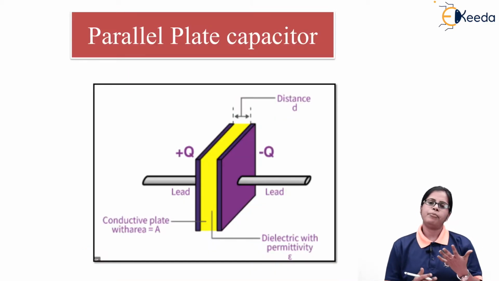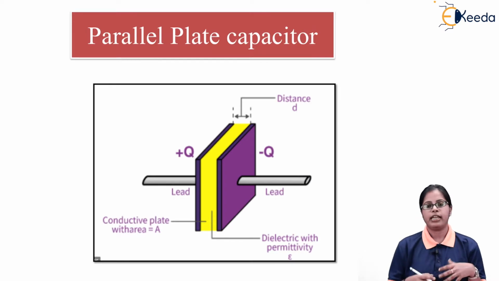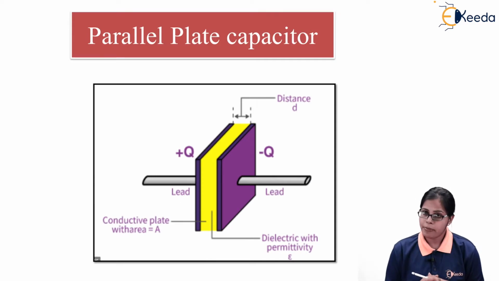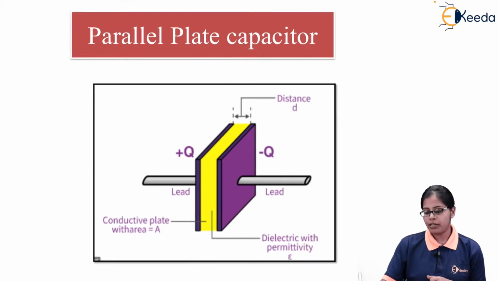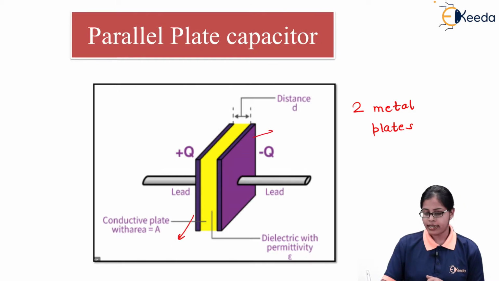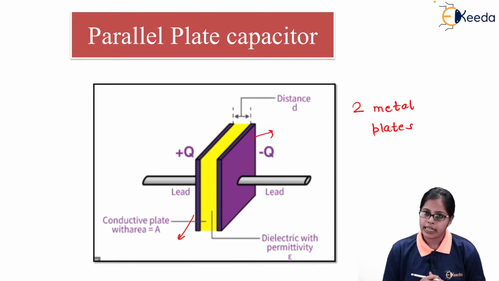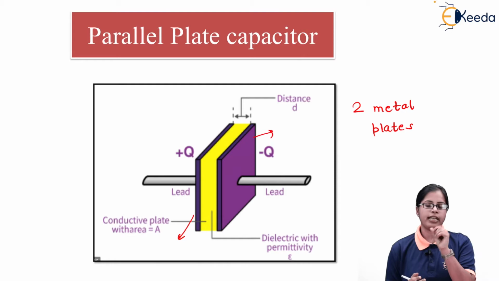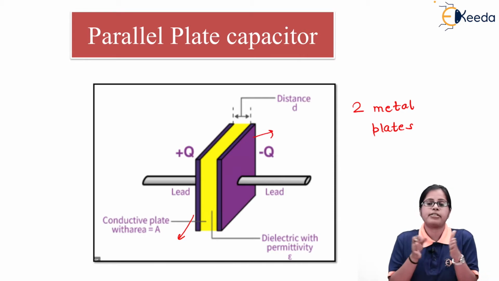Next, there are many types of capacitors used in our day-to-day life, but the most basic type of capacitor is the parallel plate capacitor. What do we mean by a parallel plate capacitor? You have two metal plates of a certain cross-sectional area. As you can see, this is the first metal plate and this is the second metal plate. The cross-sectional areas of both the plates are considered to be equal. Secondly, they are not touching each other. They are separated by a certain distance and by a certain medium.